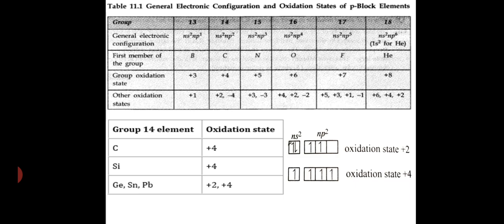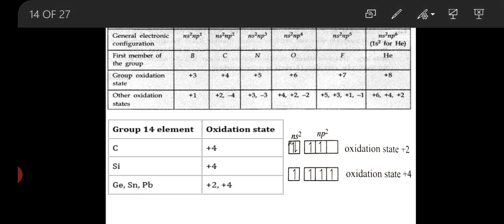Remember this oxidation number, which was already given for the 13 group. We explained that the oxidation number is +3. Similarly, for the 14 group, the carbon family, the oxidation number is +4, and it varies between +2 and -4. Similarly, for the nitrogen family, oxygen family, fluorine family and helium family, we give different oxidation numbers and their variation.